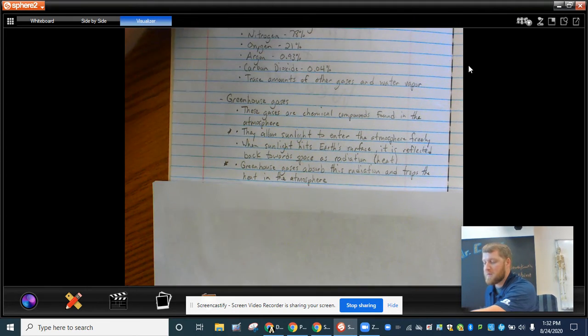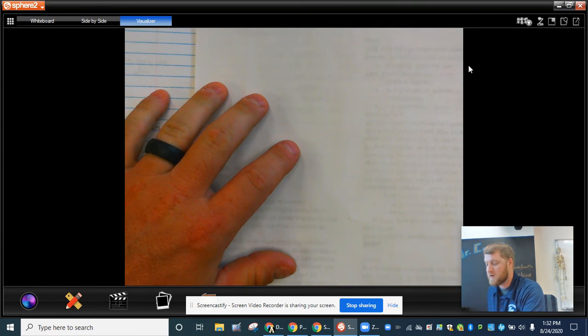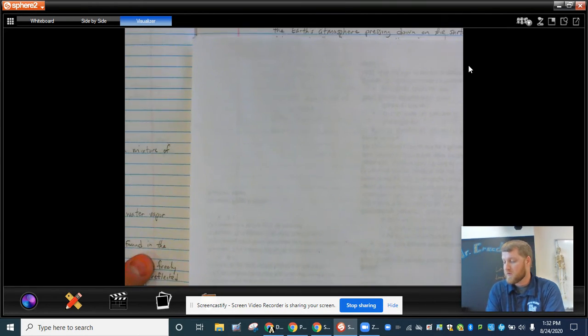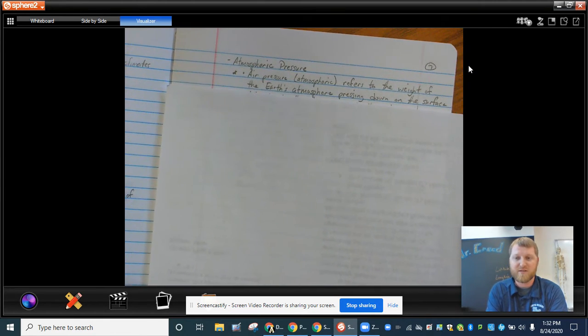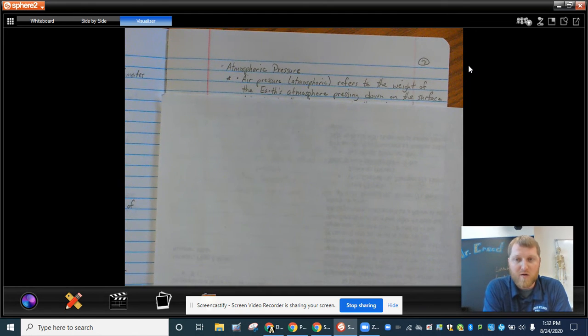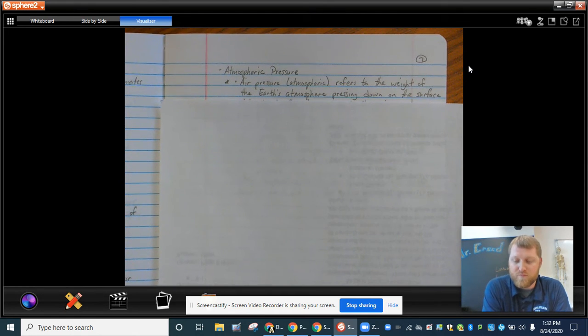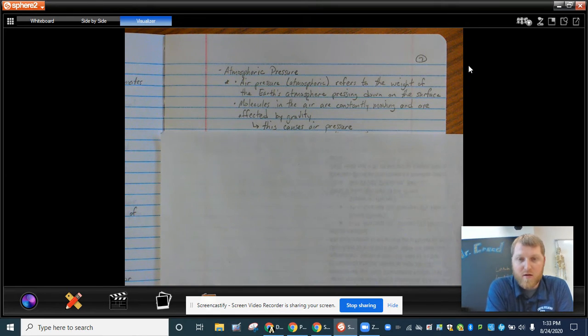So let's talk about atmospheric pressure. Atmospheric pressure, or air pressure, refers to the weight of the Earth's atmosphere pressing down on the surface. So the pressure we feel when we walk outside, if any at all, is considered to be air pressure. Air pressure is affected by the molecules in the air, which are constantly moving and are affected by gravity.